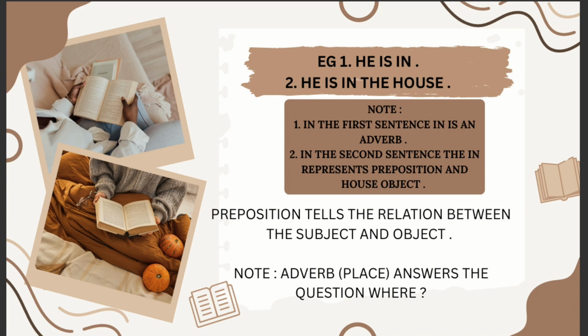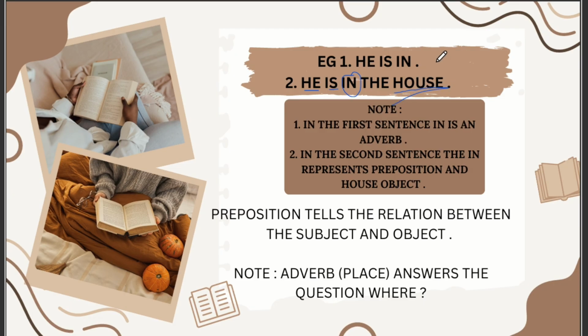Now let's move ahead. A second example: he is in the house. In the second sentence, in represents a preposition, and house is the object. He stands for subject, is stands for verb, and in out here specifies a preposition, because we already have a particular answer as to where.